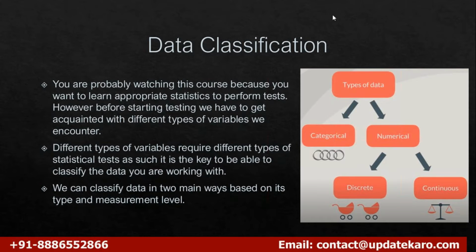When I say category, it should be other than numbers. What do I mean by other than numbers? Even row numbers are numbers. Let us say there are employee IDs. They are only numbers.